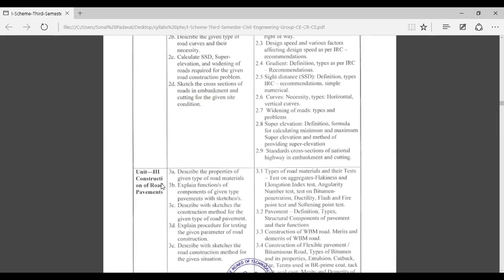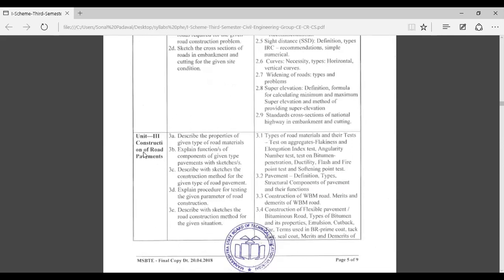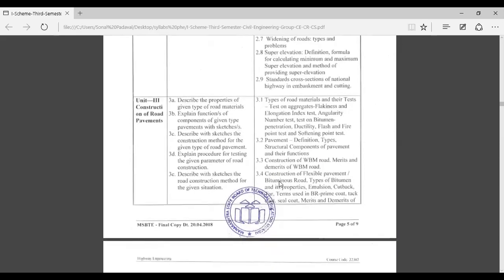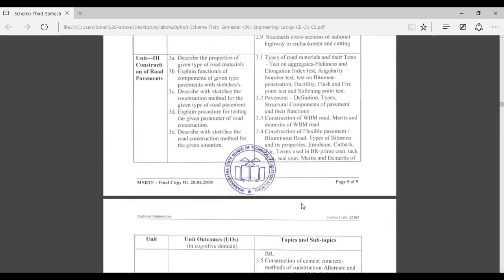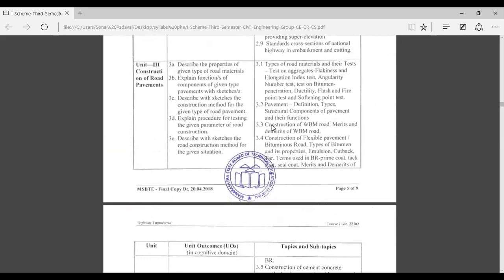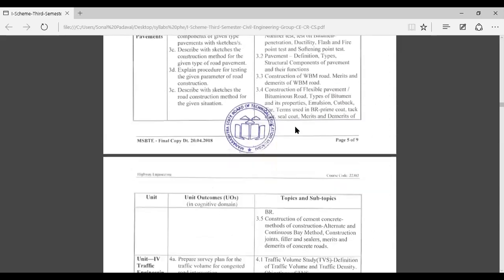Then unit number 3 is construction of road pavements. This unit is also for 16 marks and includes types of road materials, pavements, definition, types and structural components of pavement and their functions, construction of WBM roads, construction of flexible pavements, and construction of cement concrete roads. Basically, unit number 3 deals with the design or construction of pavements and roads.